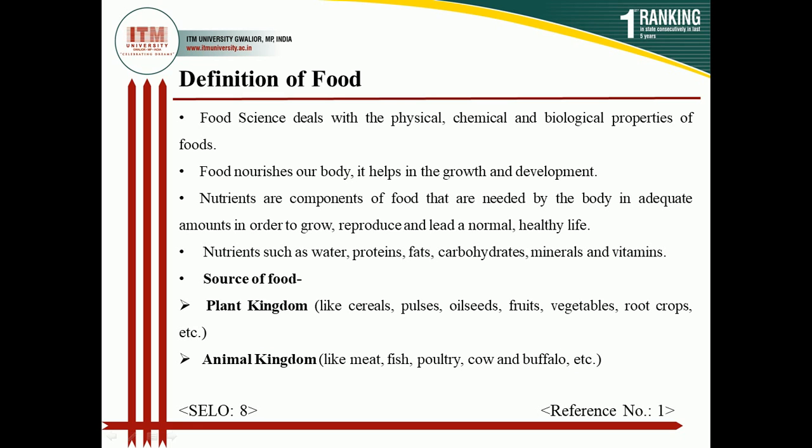As we all know, there are some raw foods that we take directly, such as some fruits and vegetables like the cabbage that we take in our salad, or cucumber, carrot. These are the vegetables that we take raw. And there are some foods that we cook, and after that we consume them. Apart from these, there are some packaged foods and some preserved foods, such as jam, juice. These are the preserved foods, and we also take them as food, or we also consider them as nutrients.